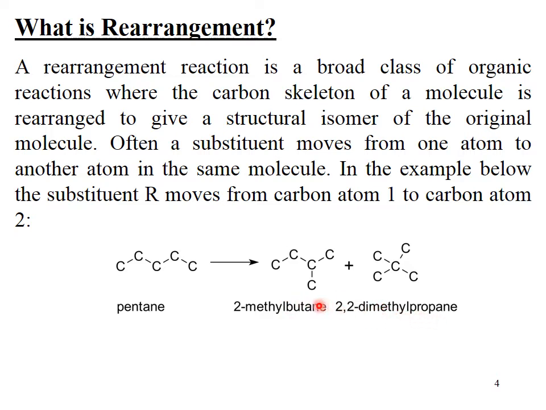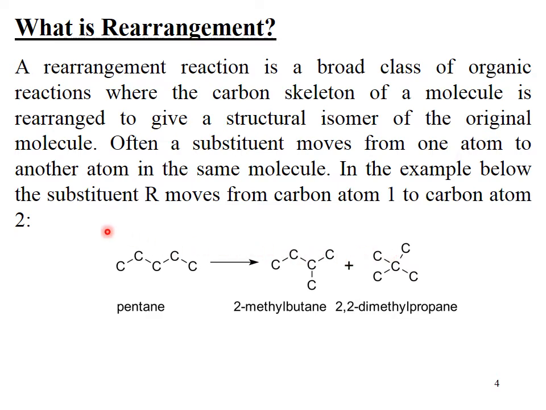That is why we have discussed a lot about the stability of carbocations: a primary carbocation is less stable as compared to a secondary carbocation, and a secondary carbocation is less stable as compared to a tertiary carbocation. The reason behind that, which we have discussed in our basic concepts, is inductive effect and some resonance effect, mesomeric effect. Many effects are involved, and hyperconjugation is the main factor by which the tertiary carbocation gets stability.